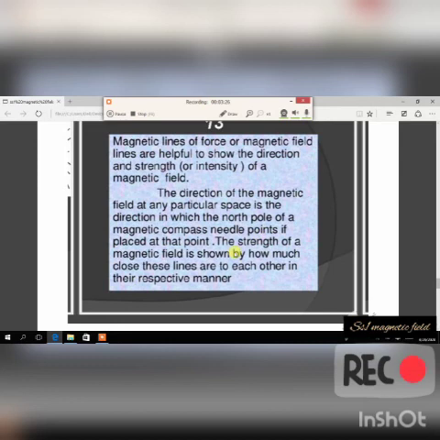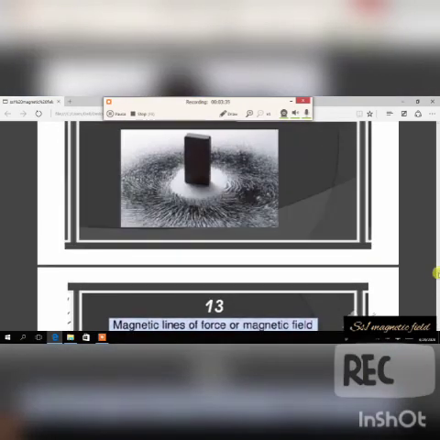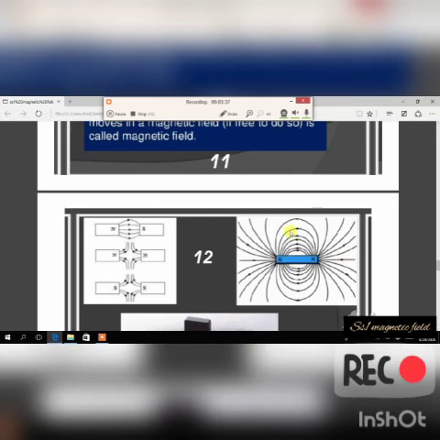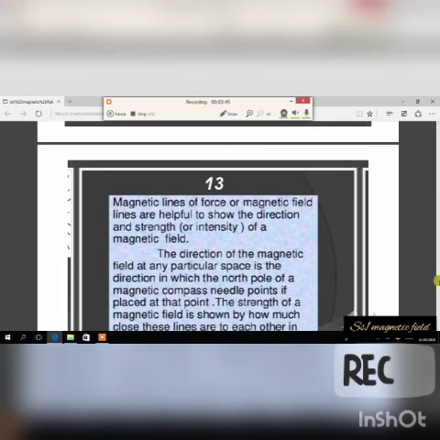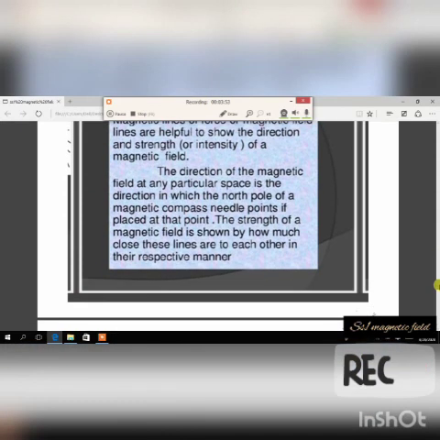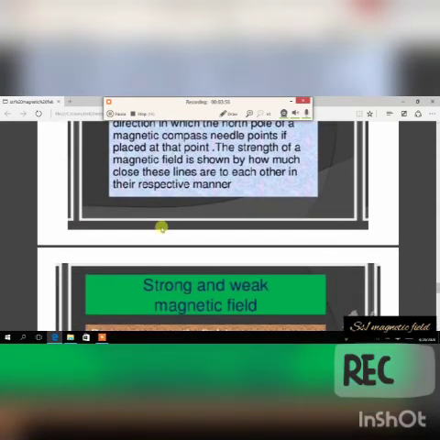The strength of a magnetic field is shown by how close these lines are to each other. So if you want to know the strength, apart from them being many, the closer the lines are, that is, if the lines are extremely close, that means the field has a very high intensity. That means if the magnetic field is very strong, it has a very high intensity. So that's that. To know the strength of a magnetic field, we look at how many magnetic field lines we have and how close they are.